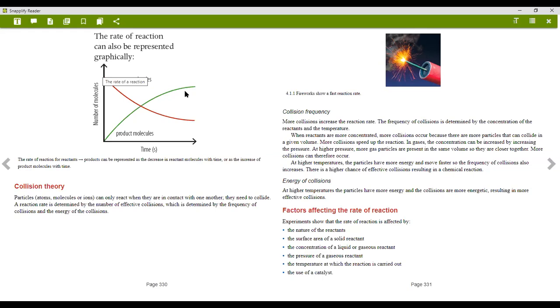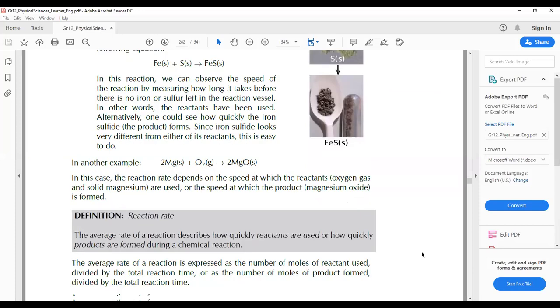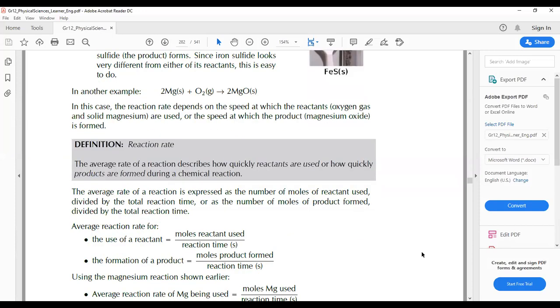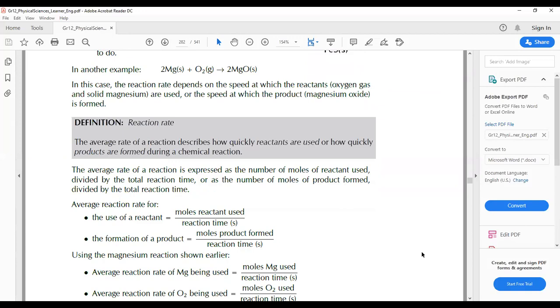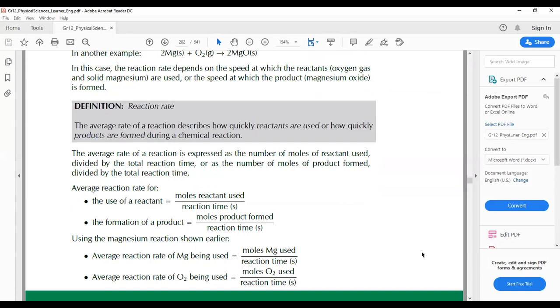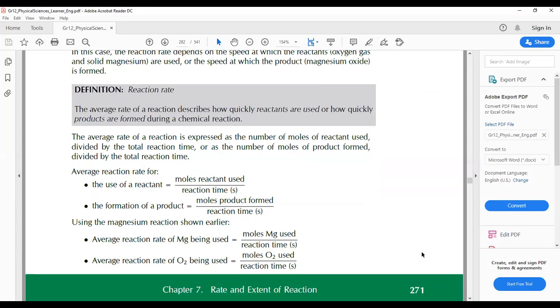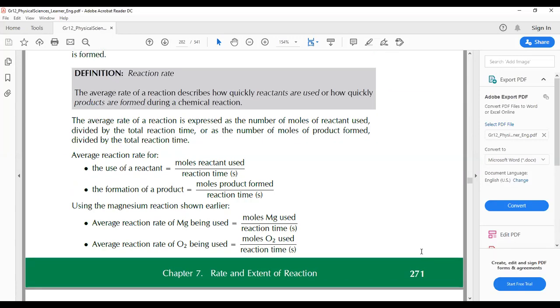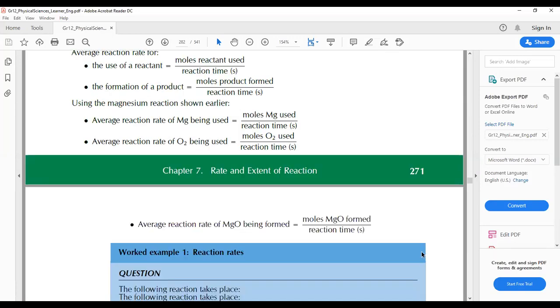So I hope that all of that makes sense to you guys, and the examples presented. So always make sure that you know your definition of reaction rate. It is the average rate of a reaction. It describes how quickly reactants are used or how quickly products are formed during a chemical reaction. So the average rate of a reaction is expressed as the number of moles of reactants used divided by the total time. So this is the example that I showed you guys from the other textbook.